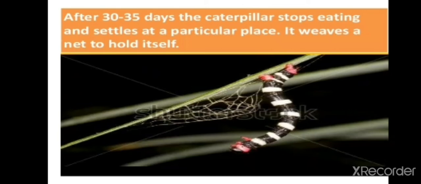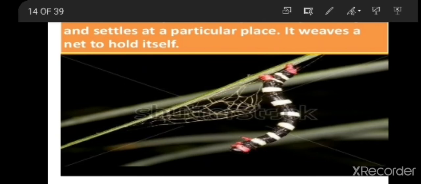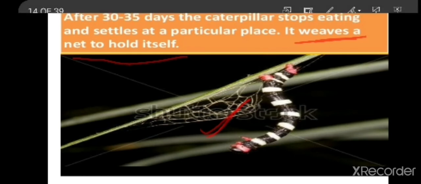After 30 to 35 days, the caterpillar stops eating. The silkworm larva used to eat mulberry leaves day and night. But after 30 to 35 days, the caterpillar stops eating and settles at a particular place. After settling, it starts weaving a net to hold itself. It starts weaving a net around itself.